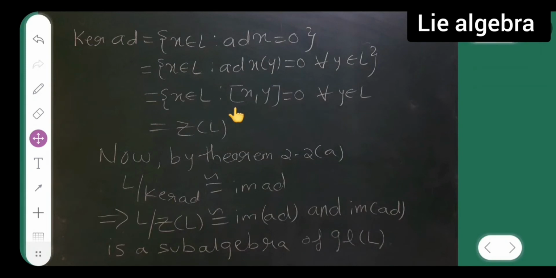So the kernel of ad is equal to the set of x belonging to L where ad of x is equal to 0. So if ad of x is equal to 0, this becomes the 0 homomorphism, right?